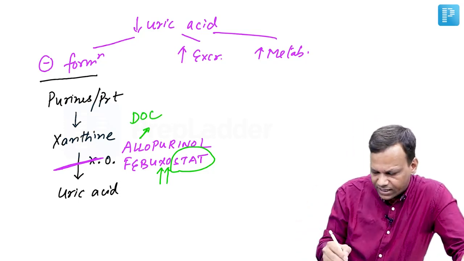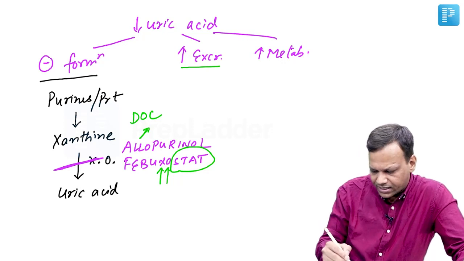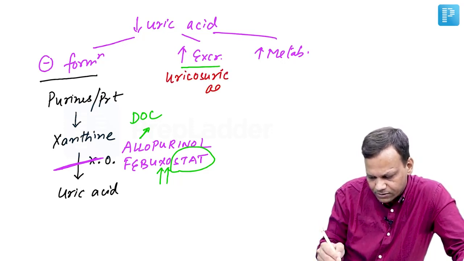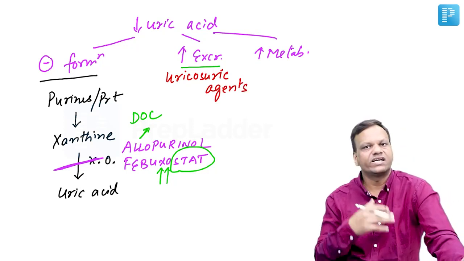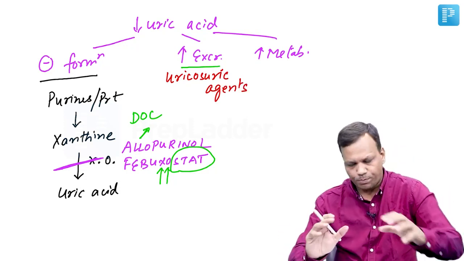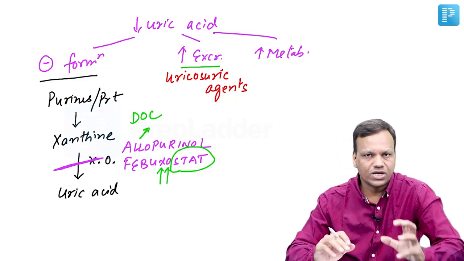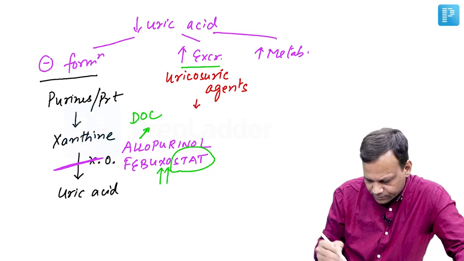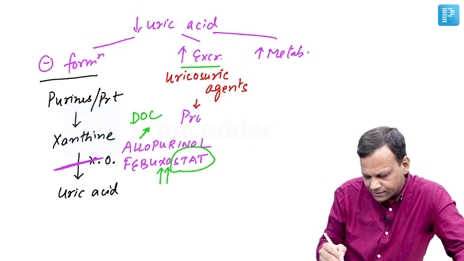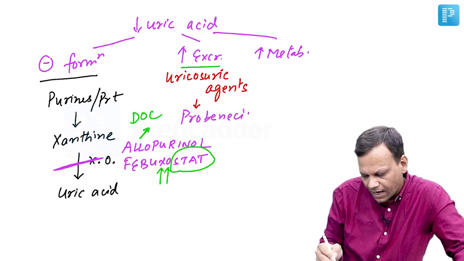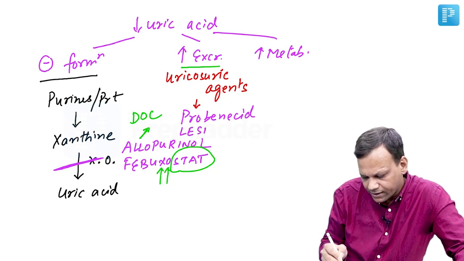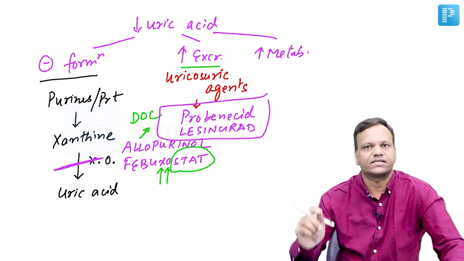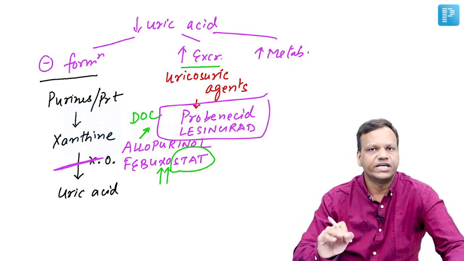Okay, then we can increase excretion of uric acid. The drugs increasing the excretion of uric acid are called uricosuric agents. They will excrete the uric acid in the urine. So plenty of fluid must be taken with these drugs so that it becomes diluted in the urine and does not cause obstruction. The drugs like probenecid and a new drug called lesinurad act by increasing the excretion of uric acid, but these are avoided in patients with renal failure.